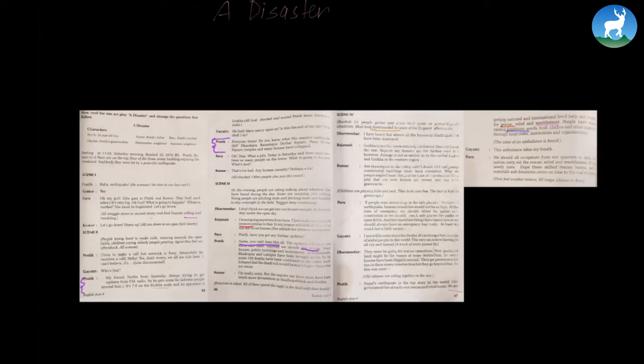What two things does Paru seem to have learned? Let's go back to our play in the fourth scene where Paru is saying that if people were aware to go to safe places at the time of earthquake, human casualties would not have been so high. At the time of emergency, we should either be under safe construction or we should reach safe places like parks or open fields. Another important thing that I have learned now is we should always have an emergency bag ready. So these are the two things that Paru has learned.